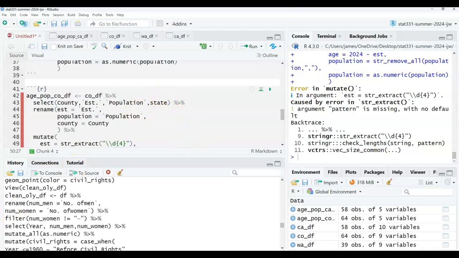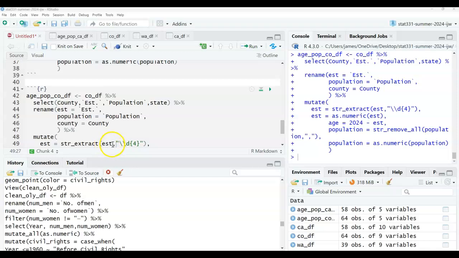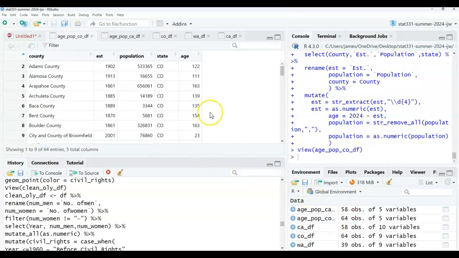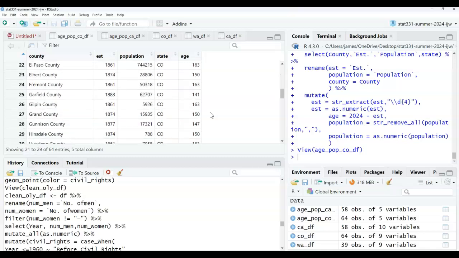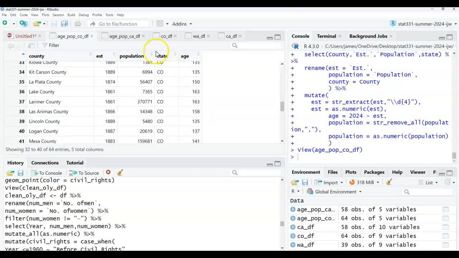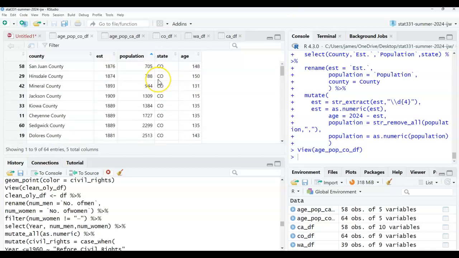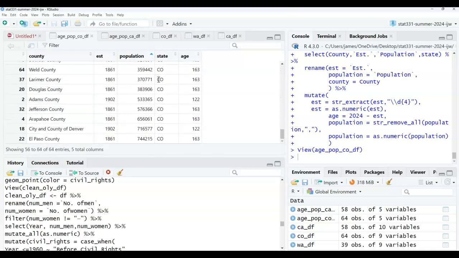Alright, let me try one more thing. Okay, so it's because I didn't have the EST in it. My apologies. I can make mistakes too. Alright, so then here, if I go here, this should look something like this. Okay, that's good. So if I sort by population, that's good. Oh wow, San Juan's pretty small.